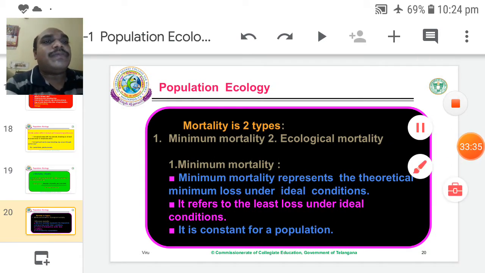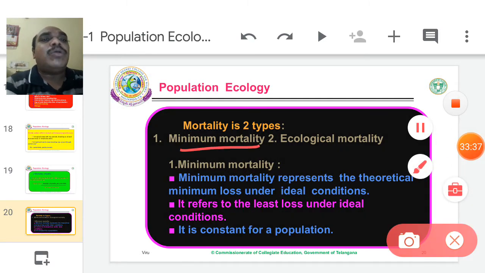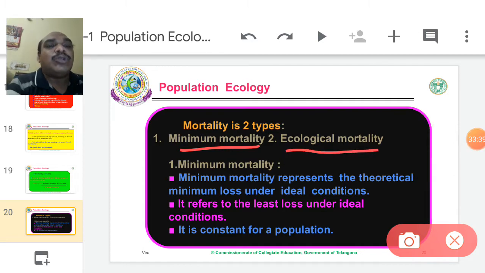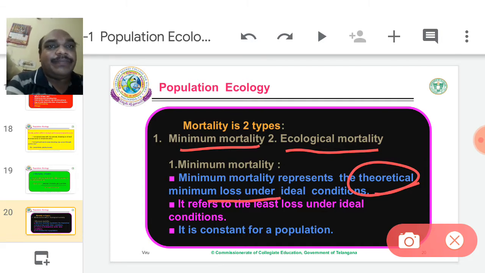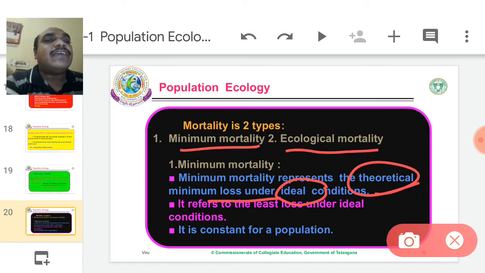Mortality is of two types. One is minimum mortality, another is ecological mortality. Minimum mortality, theoretically, is the minimum loss under ideal conditions. If all favorable conditions are available, the number of deaths is very low. That is called minimum loss.